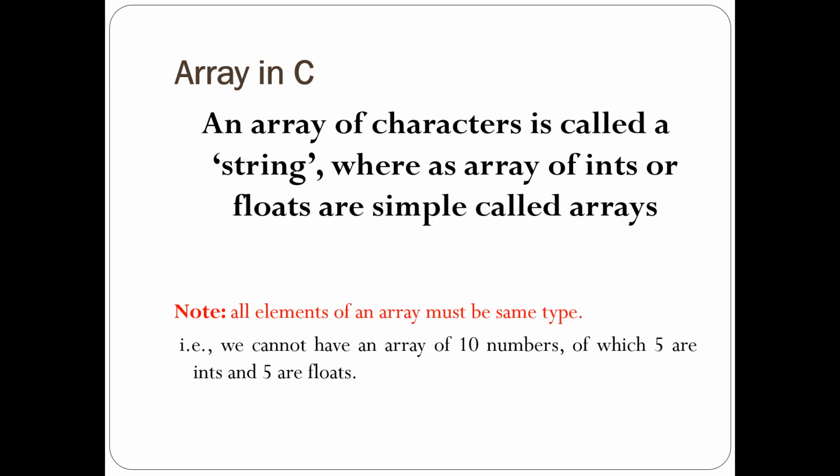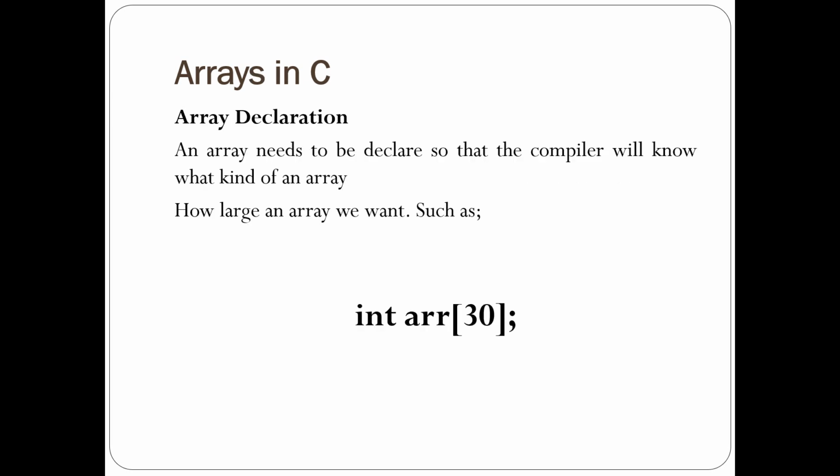If you have an array of size 10, then you cannot store 5 numbers of integers and 5 numbers of float inside this array. So all 10 elements will be either integers, either floats.